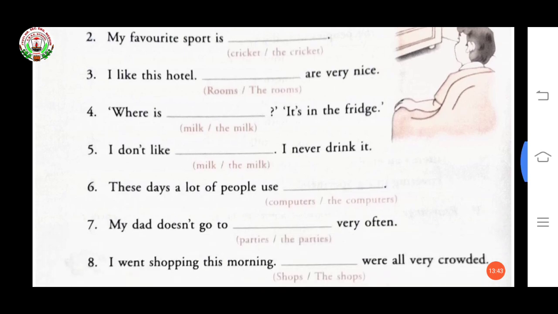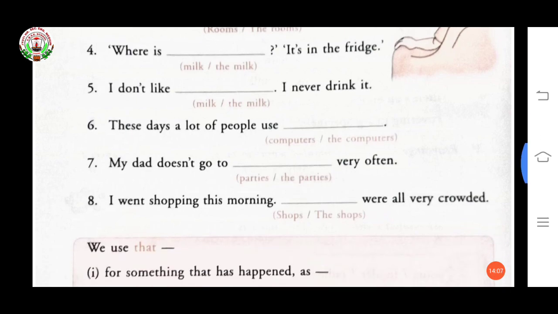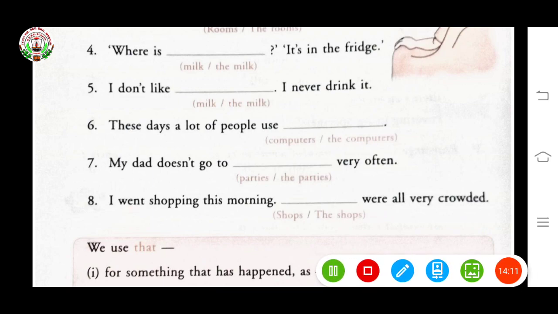Now fifth one, I don't like dash. I don't like milk or the milk. Your answer is I don't like milk. I never drink it. Now sixth, these days a lot of people use dash. Computers, the computers. Your answer, computers. Now seventh, my dad doesn't go to dash very often.